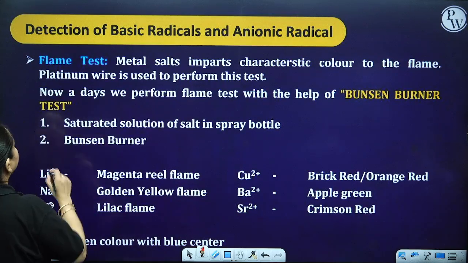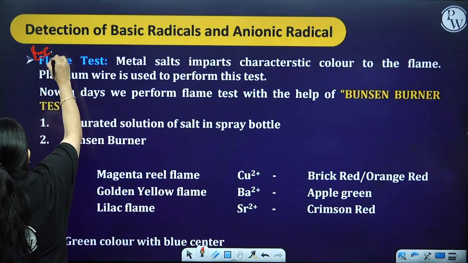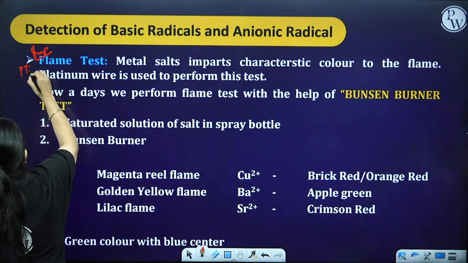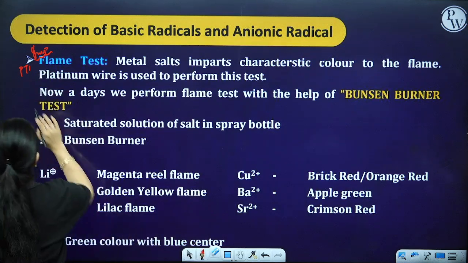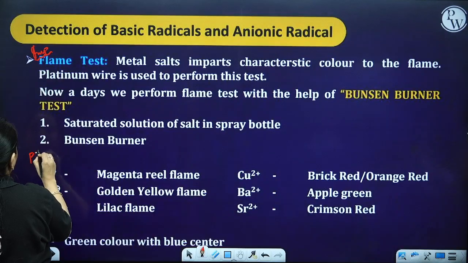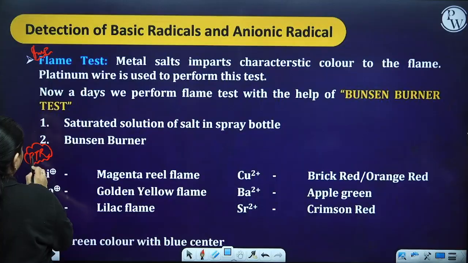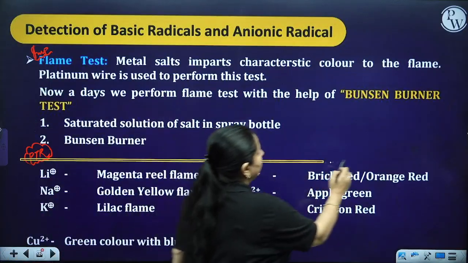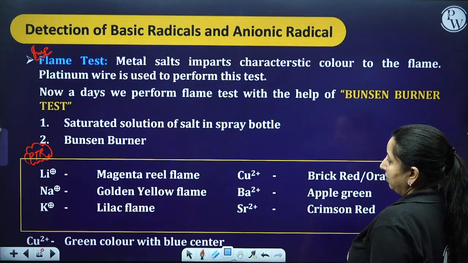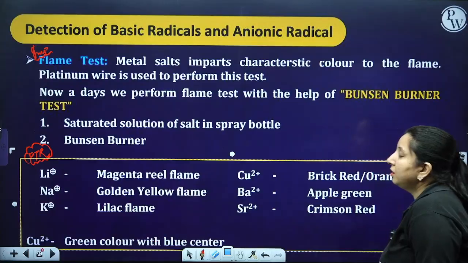The flame test. This flame test is important, as I have marked over there also, and you have to remember this. This is important. These all, you have to remember.